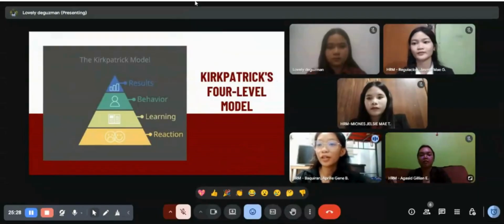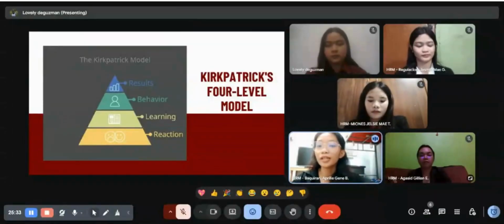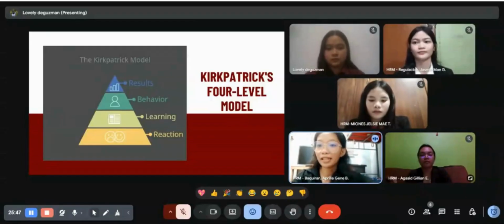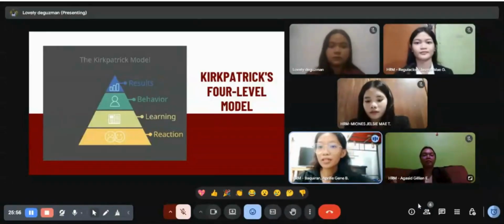So, good day everyone. I am April Jean B. Bakiran, and today I will be discussing to you the Kirkpatrick's four-level model. So, Kirkpatrick's four-level model is a popular and widely known framework used in training evaluation. This model was created by Donald Kirkpatrick in 1959. This model is still being used even up to this day because it gives a clear and organized way of checking whether the training programs are effective or not. Next, please.